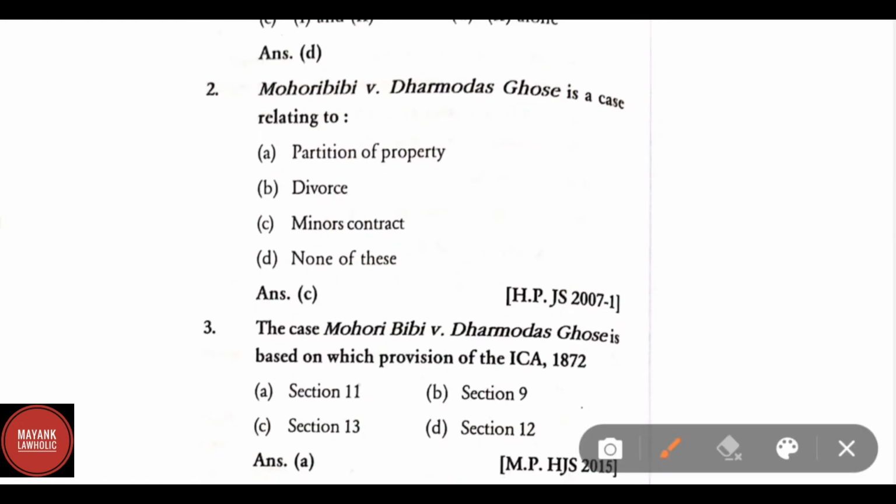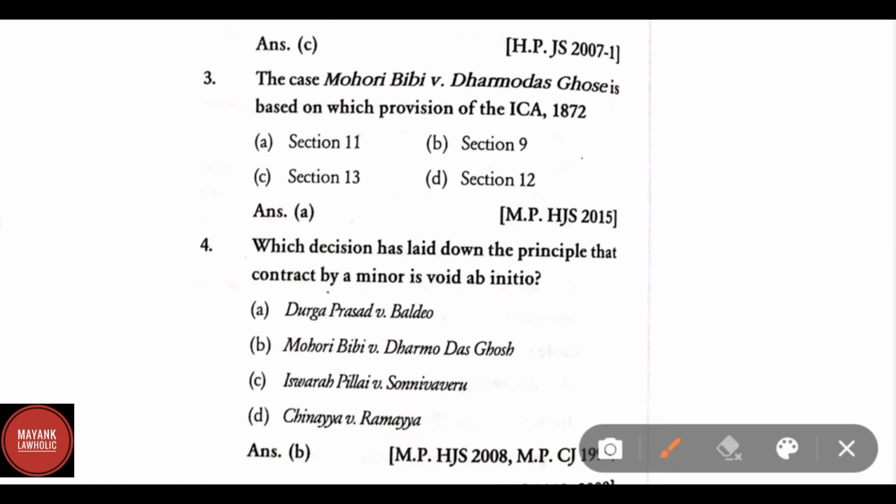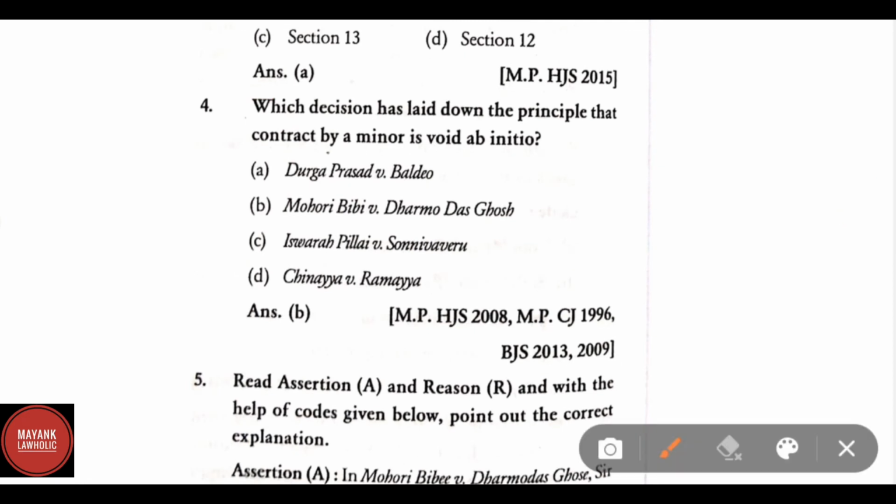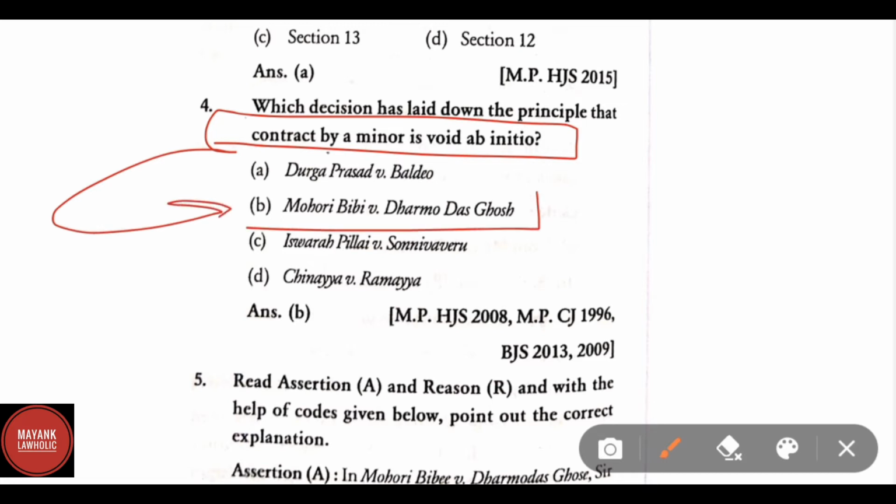Mohri Bibi versus Dharmodas Ghosh is an important case. Again, it has been asked, minor's contract. The case of Mohri Bibi versus Dharmodas Ghosh is based on the provision of Indian Contract Act Section 11. Which decision has laid down the principle that contract by minor is void ab initio? Mohri Bibi versus Dharmodas Ghosh.